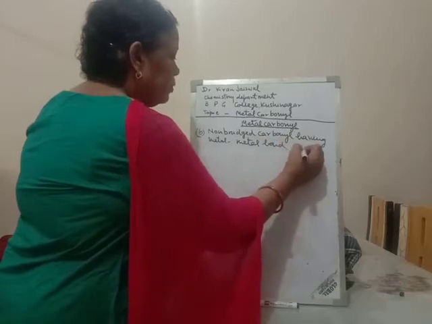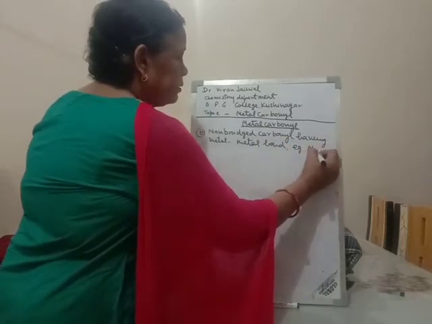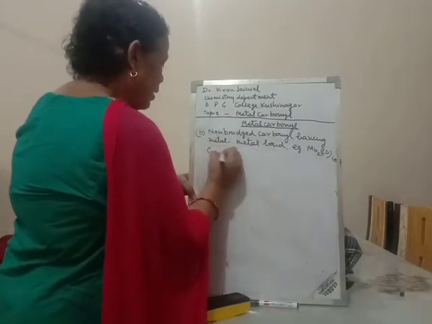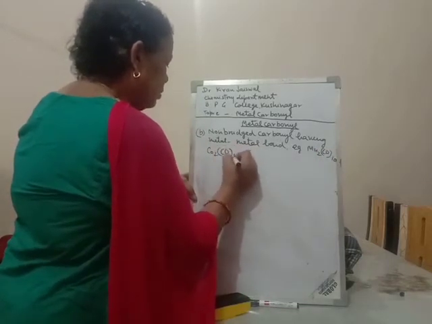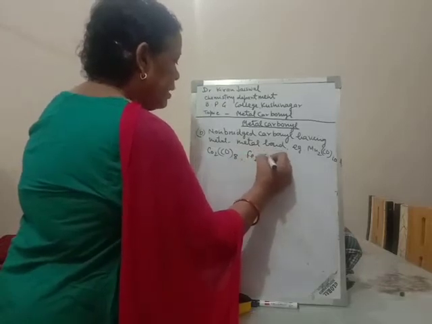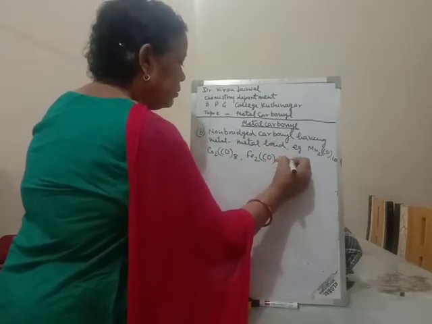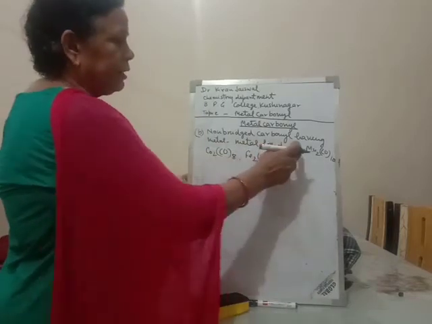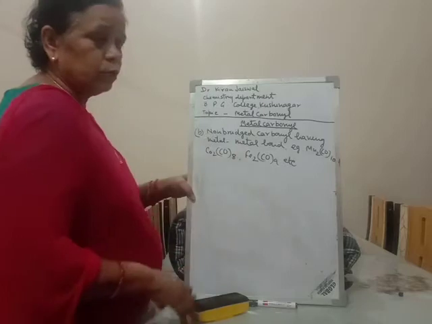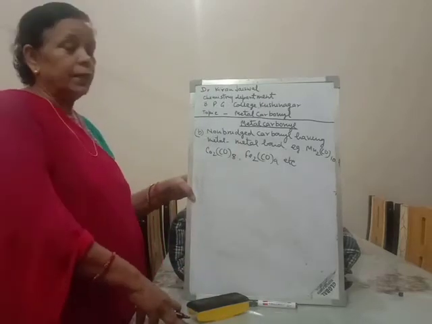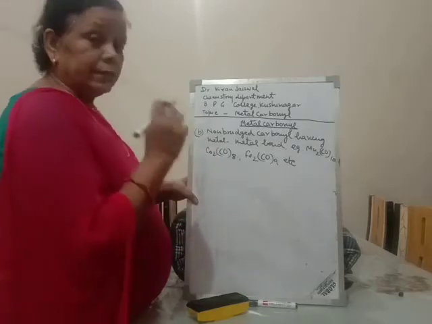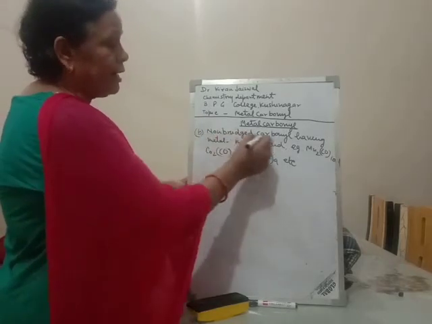Examples: dimanganese decacarbonyl, dicobalt octacarbonyl, di-iron nonacarbonyl, etc. There is a metal-metal bond: manganese bond, cobalt bond, iron bond. So this is the non-bridged carbonyl having the metal bond.